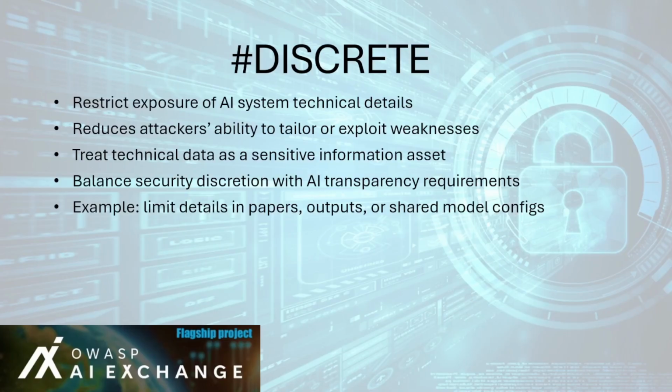Treat these as information security assets with proper classification, handling, and awareness policies. Key practices include the following. 1. Include AI technical details, for example, architecture, data lineage, model weights, in your asset inventory and data classification framework. 2. Apply access control and least privilege principles to restrict internal and external visibility. 3. Review publications and reports to ensure that technical content does not expose exploitable design insights. 4. Consider using less familiar model types or frameworks where practical, as reducing attacker familiarity can be a defensive advantage.